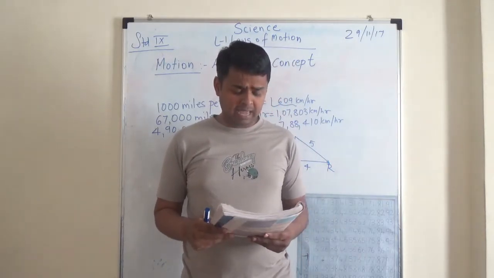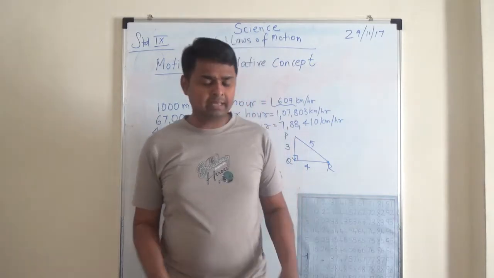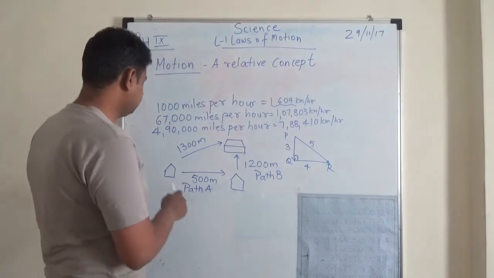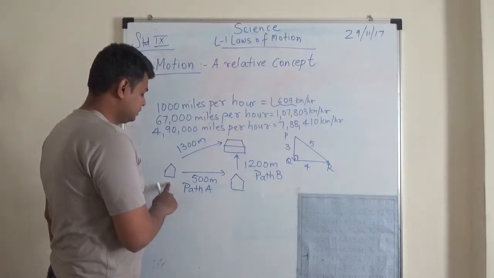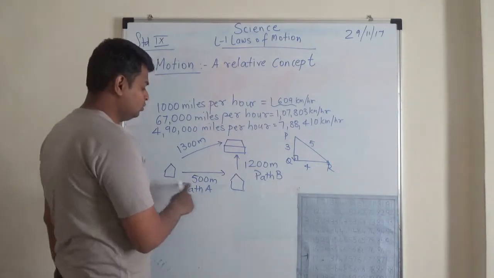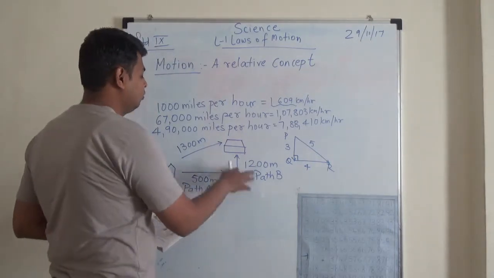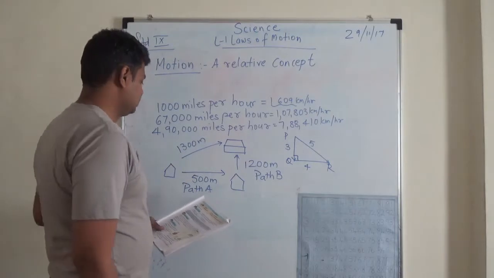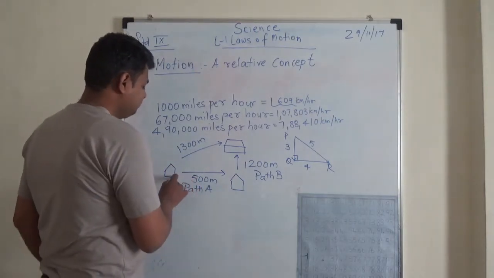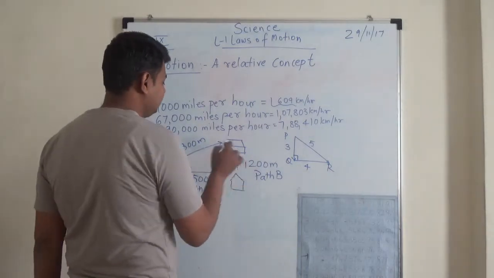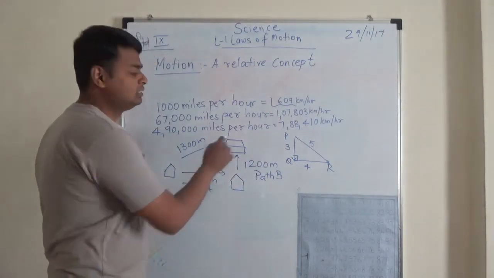Now, distance and displacement. Let us take a simple example. Suppose Sheetal and Prashant's house. Sheetal starts walking towards her friend Sangeeta's house. From there, they go to the school. She walks 500 meters by path A and then 1200 meters by path B and reaches school.